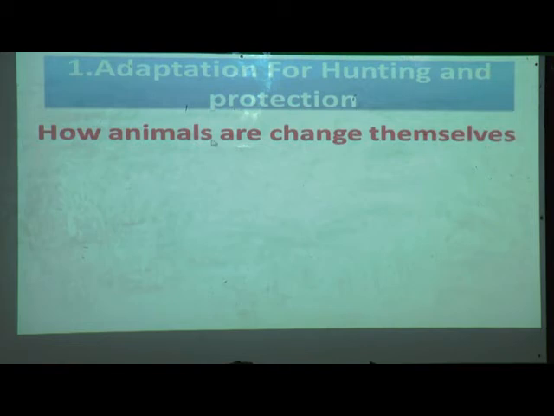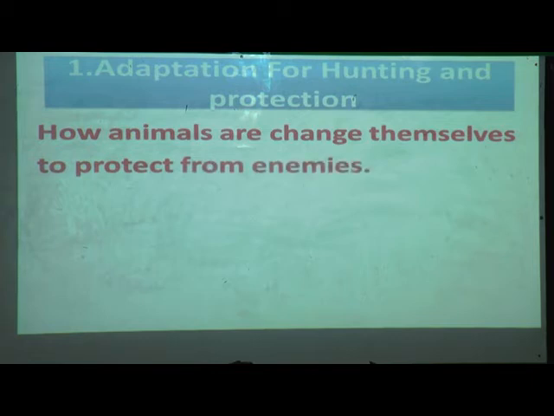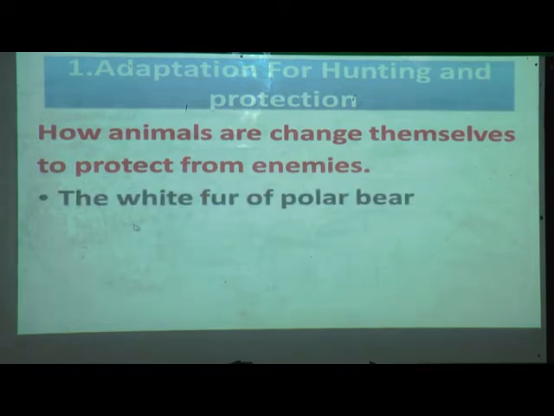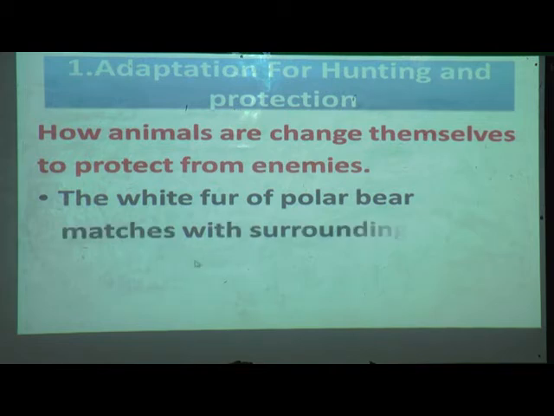Now we will see how animals change themselves to protect themselves from enemies, means how they have adapted themselves to protect from enemies. The white fur of the polar bear matches the surrounding snow.